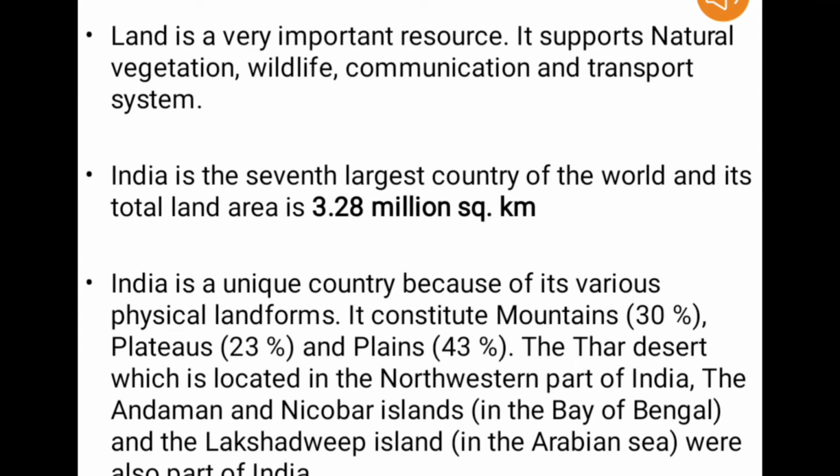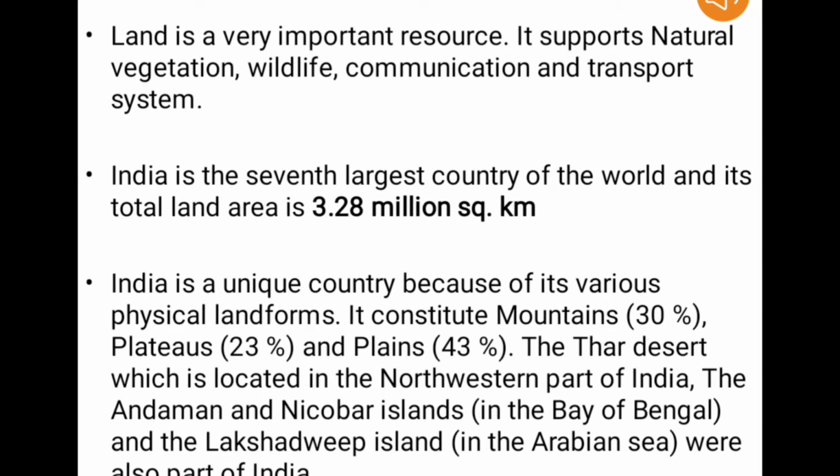Hello, students of geography. If you are studying class 10 and doing the MBOS syllabus, then by this time, I guess, you have learned about the first chapter from geography, that is resources. In that chapter, you have learned about the meaning of resources, the different types of resources, as well as resource